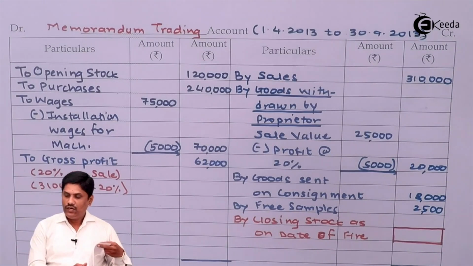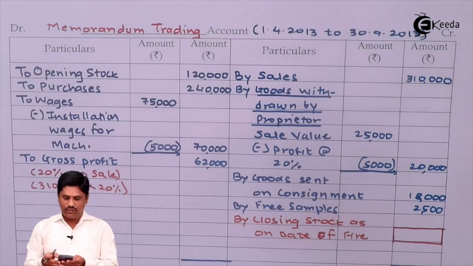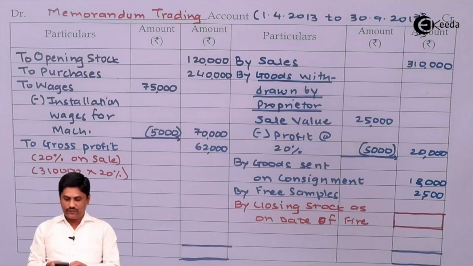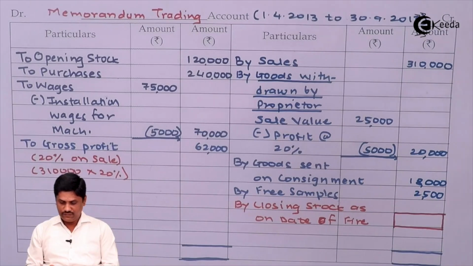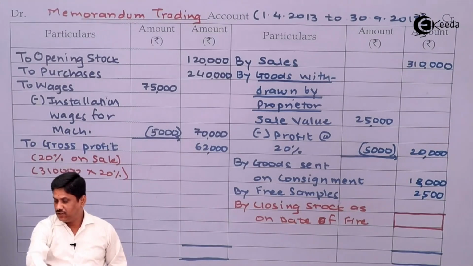Understood? Let us take the total of debit side. See the amounts on debit side and start adding those amounts. Your amounts are 1,20,000 plus 2,40,000 plus 70,000 plus 62,000. What is your answer? Is that 4,92,000? Check, is it equal?